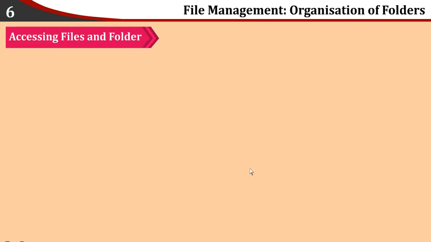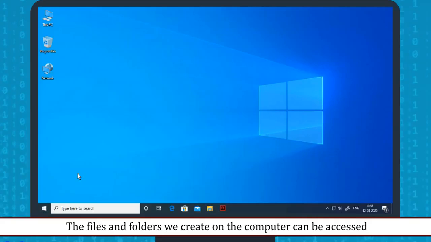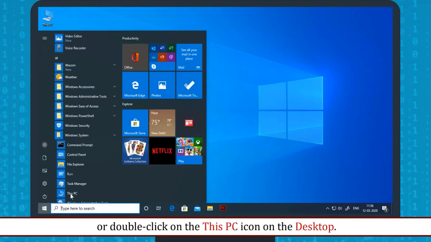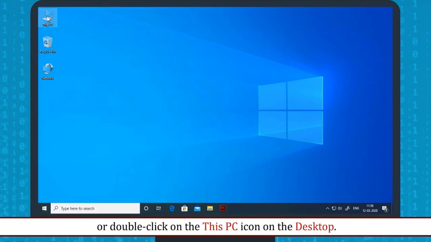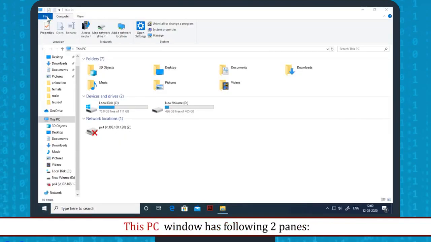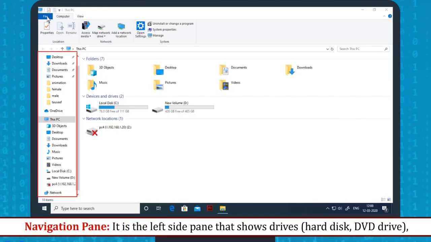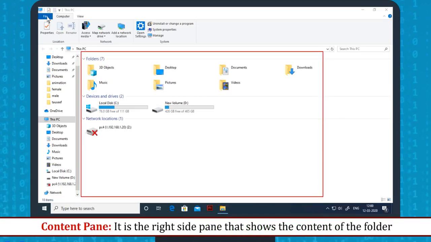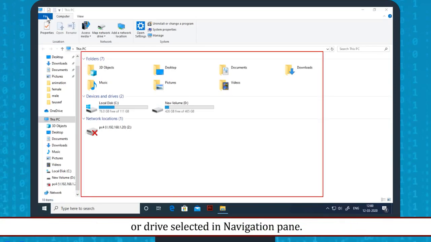Accessing files and folders. The files and folders we create on the computer can be accessed and managed by the help of the File Explorer window. Click the Start button, then Windows System option, then This PC, or double-click on the This PC icon on the desktop. This PC has the following two panes. Navigation pane. It is the left side pane that shows drives, folders and subfolders. It does not show or list the files. Content pane. It is the right side pane that shows the content of the folder or drive selected in the Navigation pane.